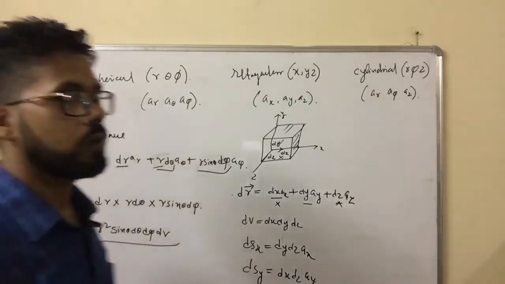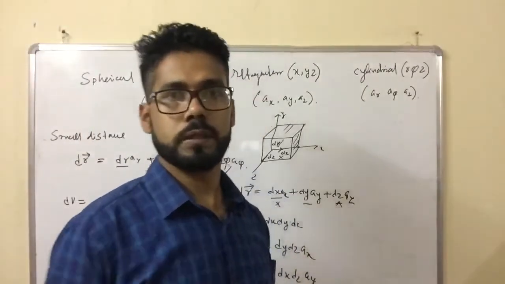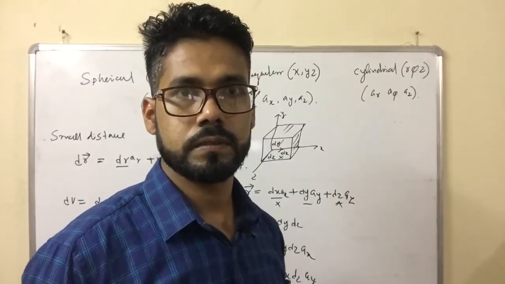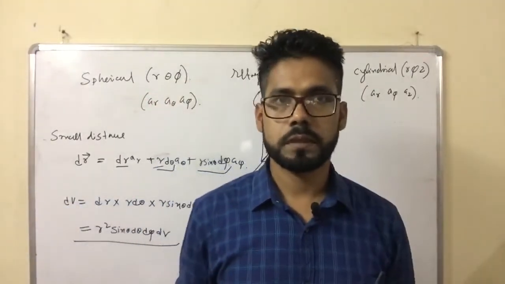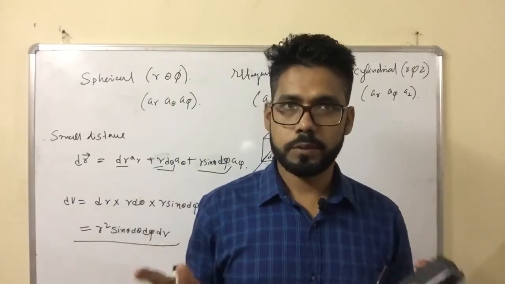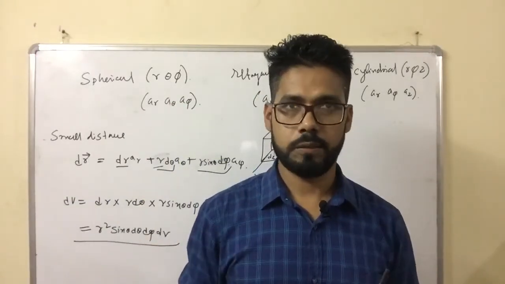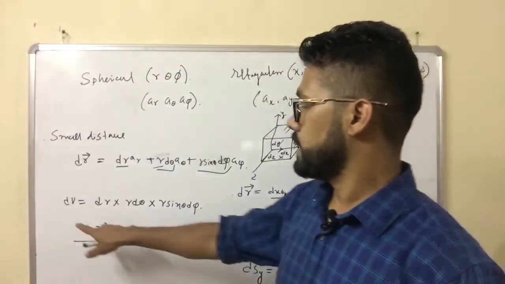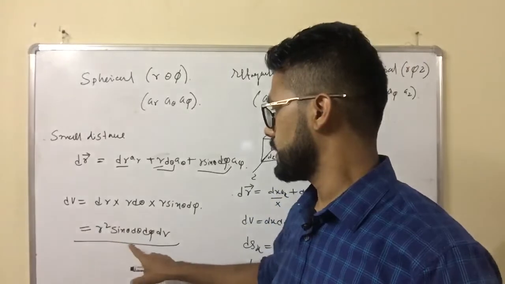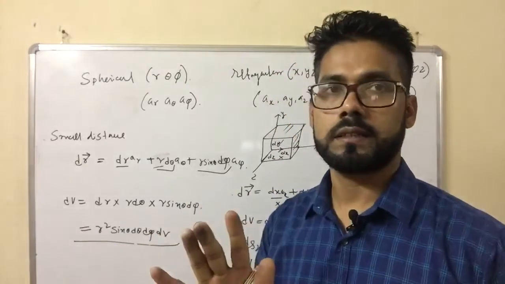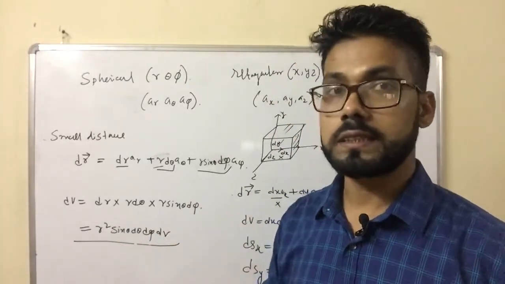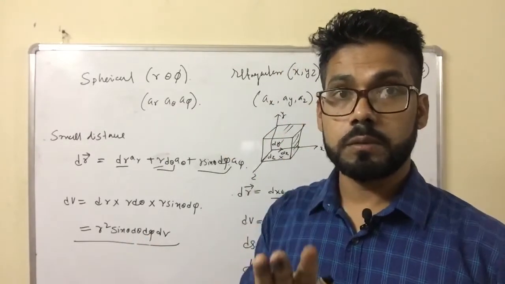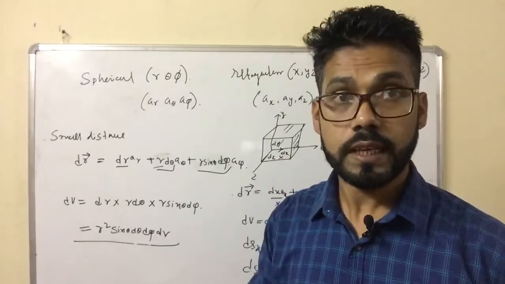When I ask you what is the volume of a sphere, you can easily say that the volume of a sphere equals 4 by 3 pi r cube. Okay, you always try to understand that the volume formula is r square sin theta d phi dr. Always remember, 4 by 3 pi r cube is derived from this equation. So 4 by 3 pi r cube is the volume of a sphere in the ideal condition.